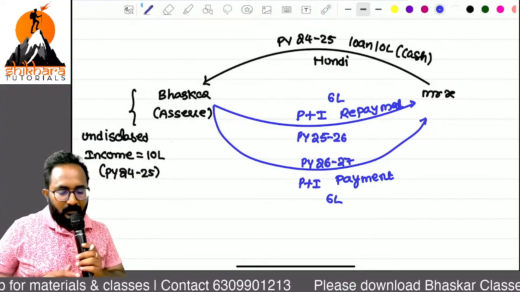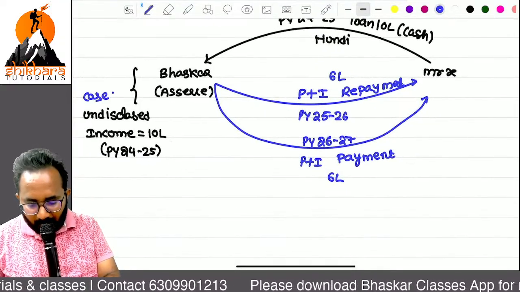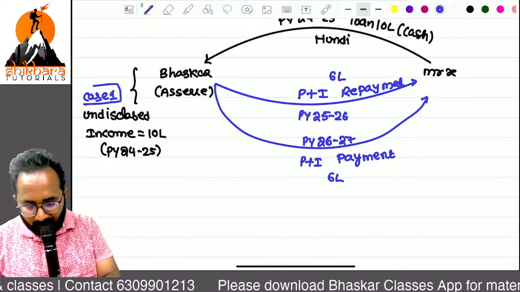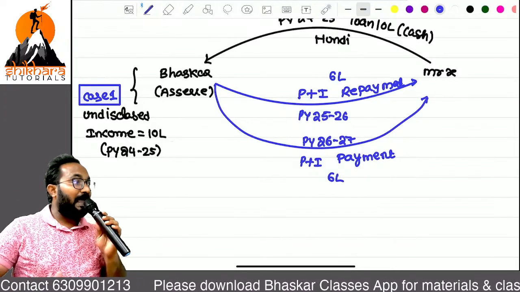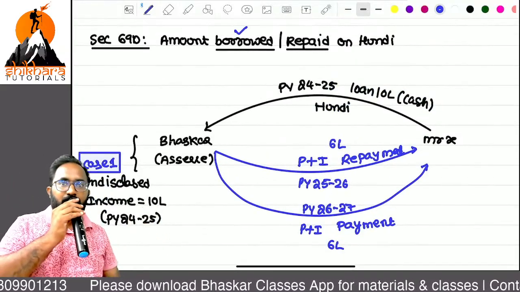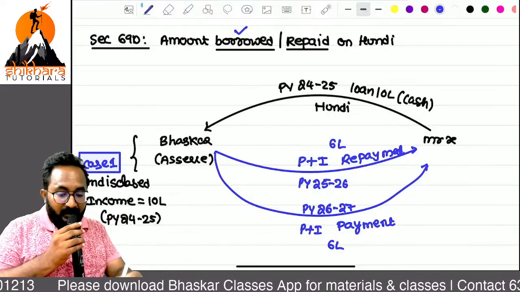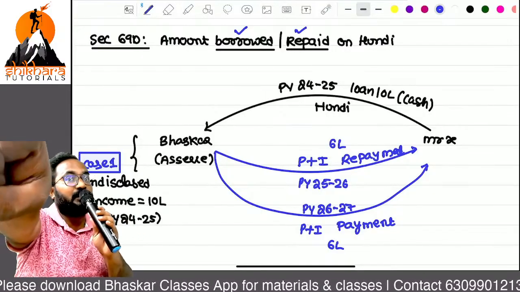It is generally case 1. Already the total loan is treated as undisclosed income. Again, borrowed, now we treat it as a deemed income. Deemed income means undisclosed income. Again, repayment also, if you treat it as deemed income, that leads to double taxation.